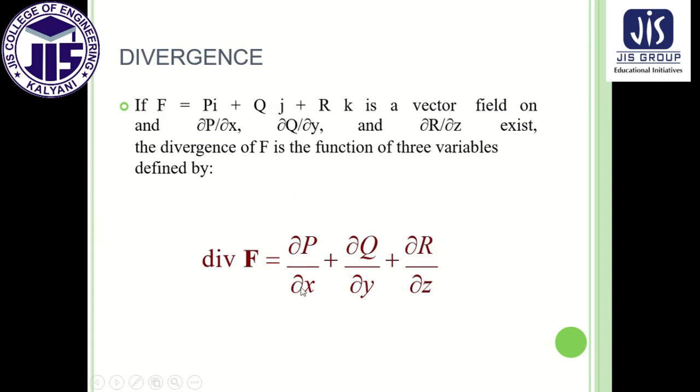Now by this form we can easily say that this is nothing but a scalar quantity. Though by the gradient we got the vector quantity, by this operation, which is divergence, we can only get the scalar quantity. So what I am trying to say is that by the gradient we get a vector quantity, but by the divergence we get a scalar quantity. So this is about the divergence.